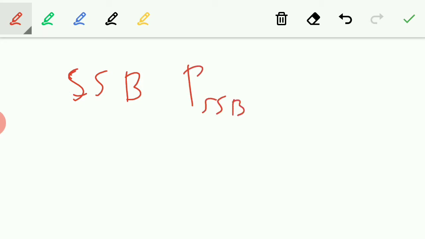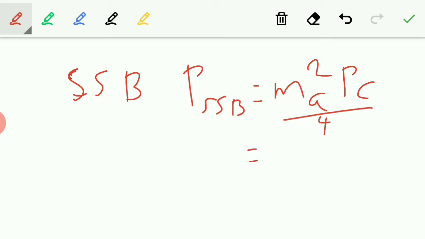Now what is the power used by SSB? Power used by SSB is given by PSSB is equal to MA square PC by 4. So MA is 1, PC is equal to 400 divided by 4, it is 100 watts.